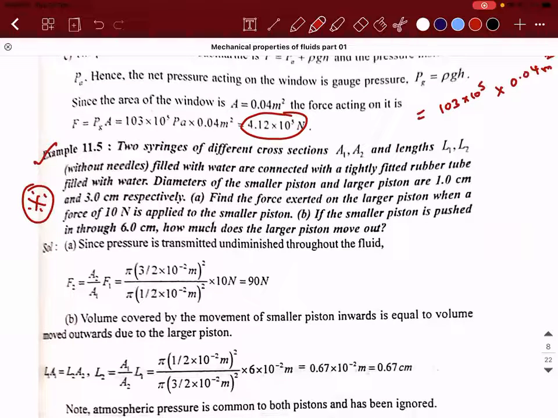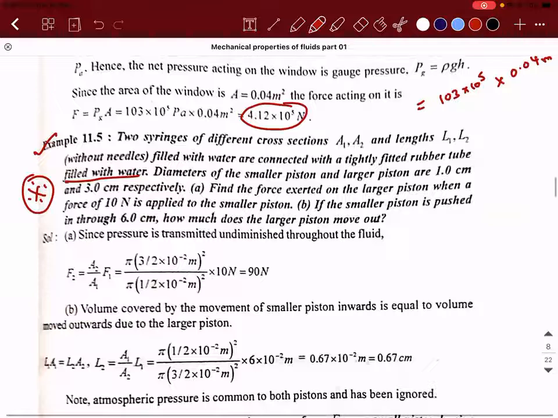So there are two syringes, okay, of different cross-sectional area, A1 and A2, and lengths L1 and L2 without the needle. They are filled with water and connected with a tightly fitted rubber tube filled with water. Diameter of the smaller piston and the larger piston are 1 centimeter and 3 centimeter respectively. Find the force on the larger piston when a force of 10 Newton is applied on the smaller piston.